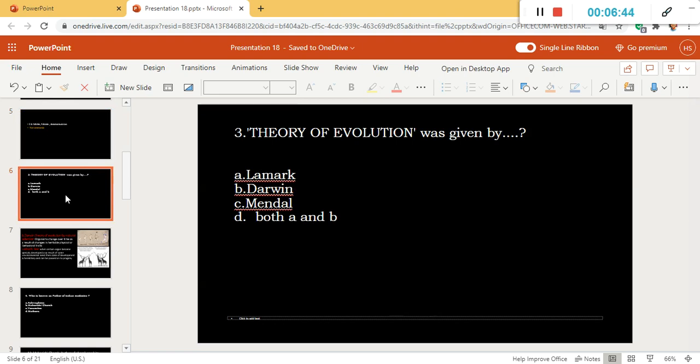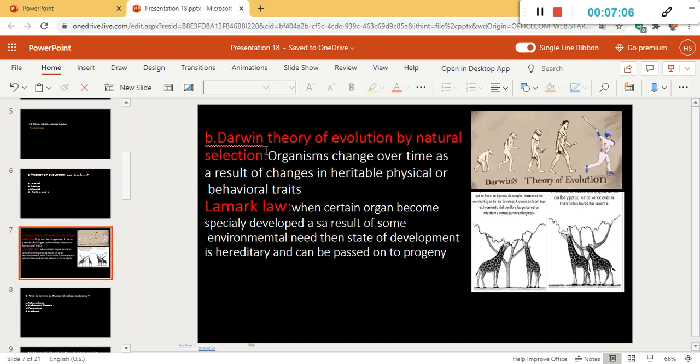Next question is, theory of evolution was given by. Option A is Lamarck, option B is Darwin, option C is Mendel, and option D is both A and B, that is Lamarck and Darwin both. So here we will see what are the theories of Lamarck and Darwin. First we will see the answer, that is, the theory of evolution was given by Darwin.